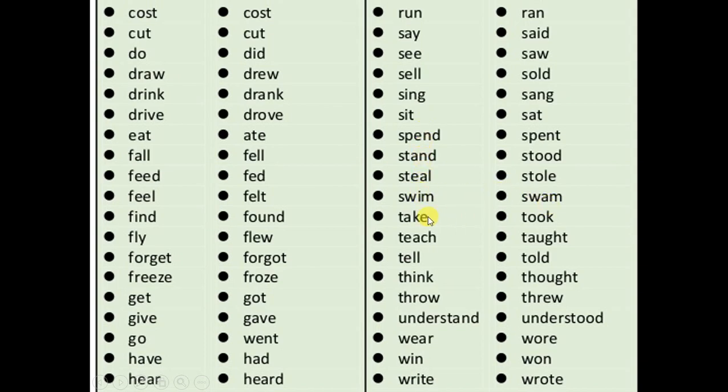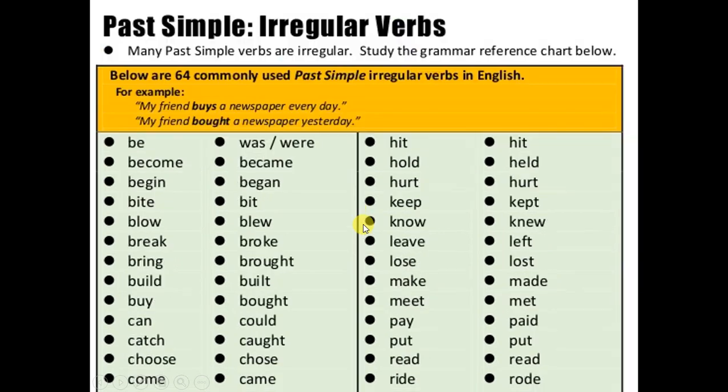Swim, swam. Take, took. Teach, remember teach? Yes, teach, taught. Think, thought. And write, for example, wrote. This is just a little list of irregular verbs.